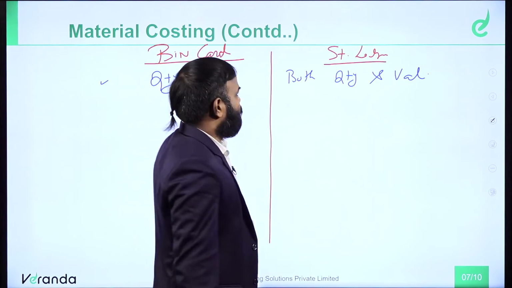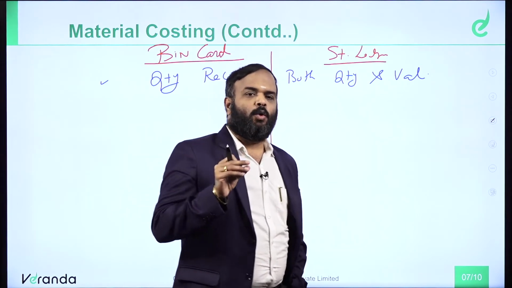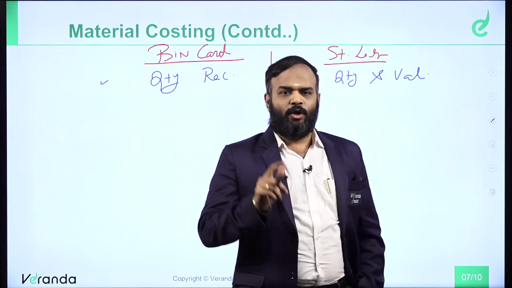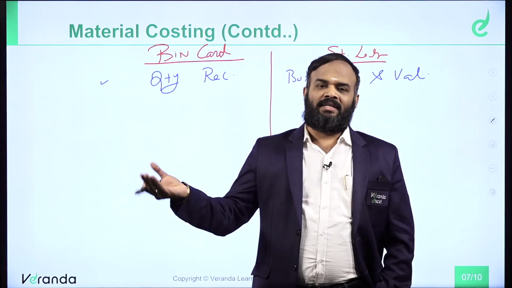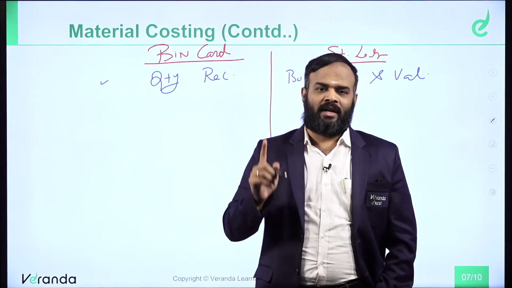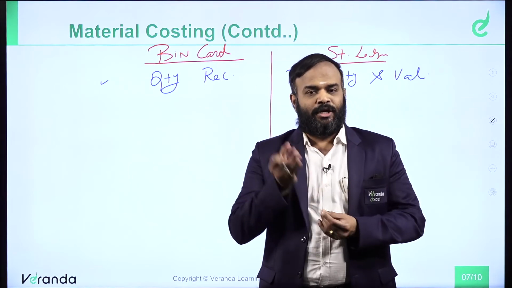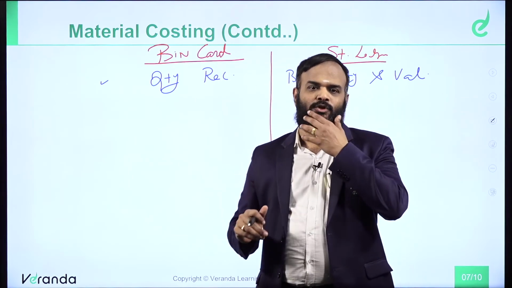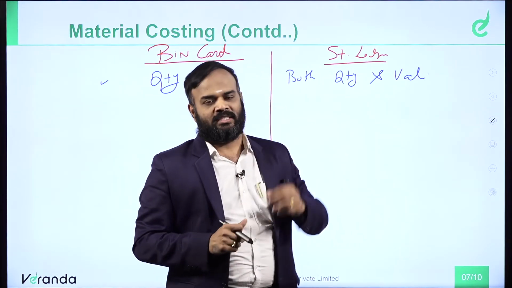Before you discuss the difference between the bin card and the stores ledger, you should know what a bin card is and what the stores ledger is. Ledger, you know: debit side, credit side, particulars, unit, rate, amount. Clear? You can visualize what a ledger is. Unit will be there, rate will be there, value will be there. That's why both the quantity and the value based record is called the stores ledger.